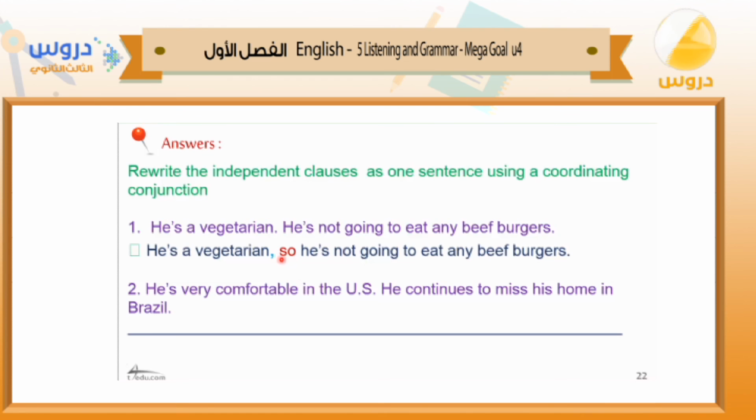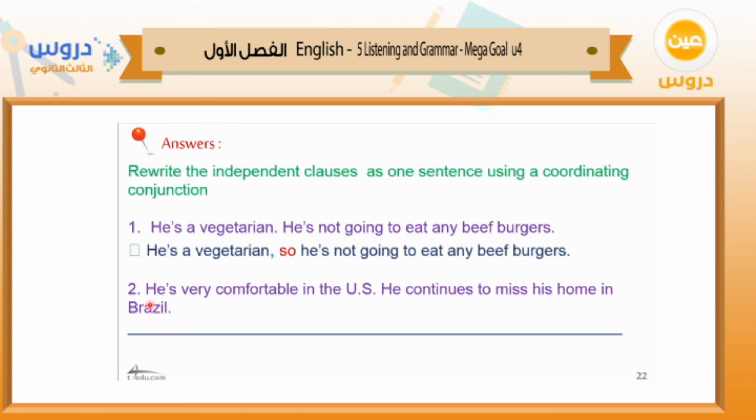So here we use so. It's a result. Because he's a vegetarian, he's not going to eat any beef burgers. So you have to use comma before the coordinating conjunction.